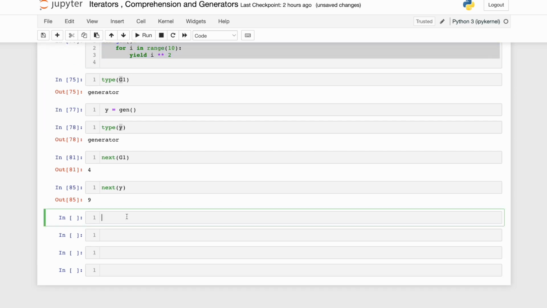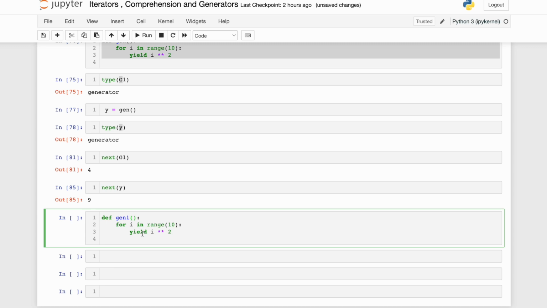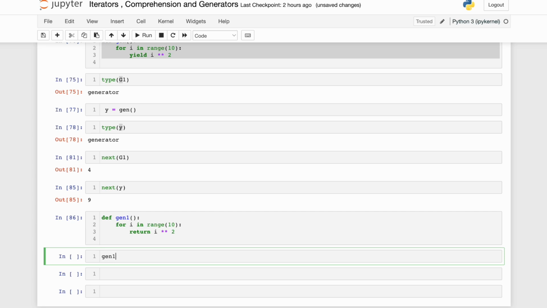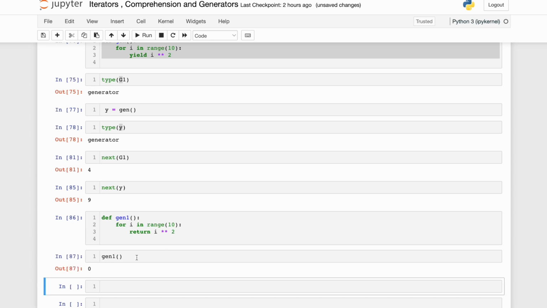let me just show you. I'll change the name and use return. And let me call gen1 over here: 0, right? Why? Because i in range 10, the first value went over here and it returned 0. If I call this again, is it producing any new value? No, it is producing the same value, right?